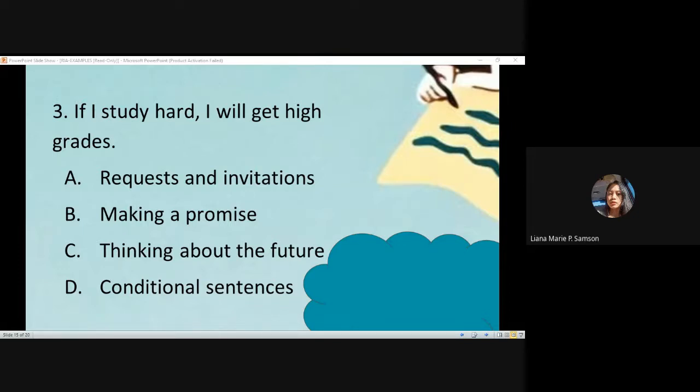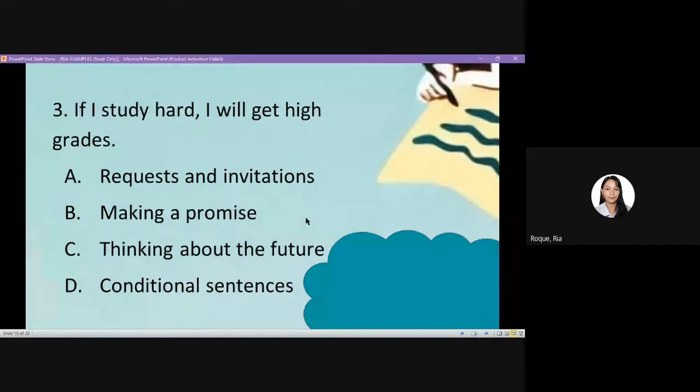C. Thinking about the future. D. Conditional sentences. My answer in this number, ma'am, is letter D because the sentence is conditional, ma'am. Very good. So now I can see that you are already learning.